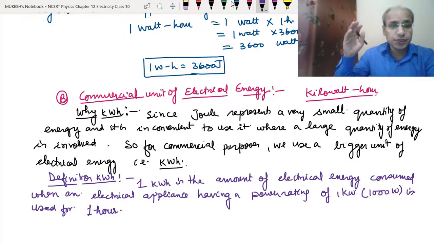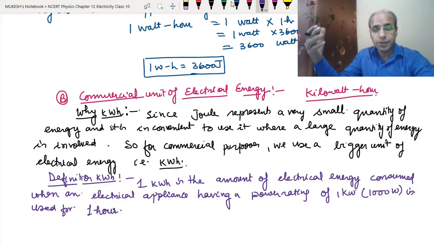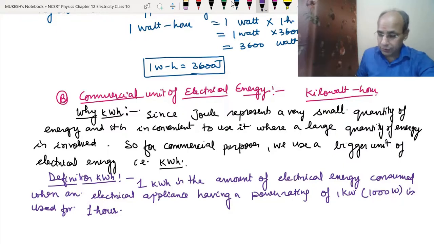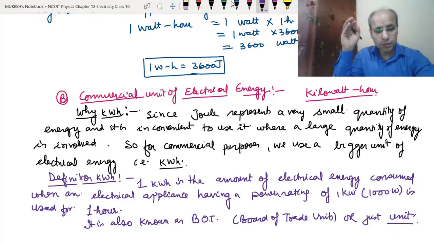And it is also the unit we see in the electricity bills at our homes, in which we just say in the normal sense how many units have come, how many units have been consumed. This word has come from the Board of Trade Unit. So it is also known as BOT, which means Board of Trade Unit, or just unit. I hope you have understood the definition of kilowatt hour and why we use the kilowatt hour.